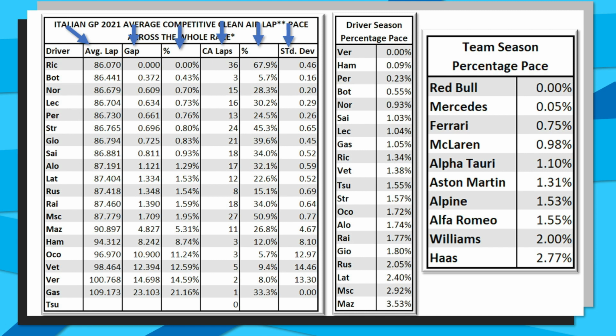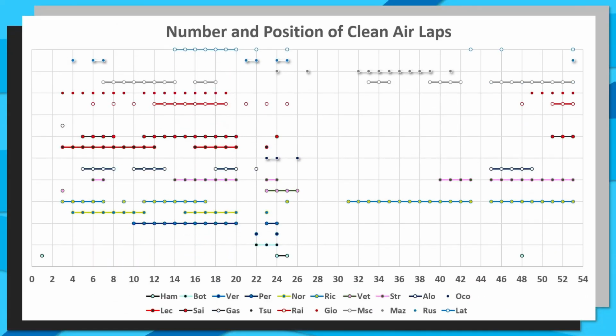And then just a small visualization of where these clean air laps start overall. We can see it looks a little bit like this. The majority of the clean air laps actually came in the first 50% of the race, where there was an enormous pace differential between each of the groups, where everyone was able to sort of spread out. And then after the safety car, it was only really Daniel Ricciardo who had a lot of clean air laps, and also the two Haas cars who were massively slower and ended up falling off the back of the train of cars.